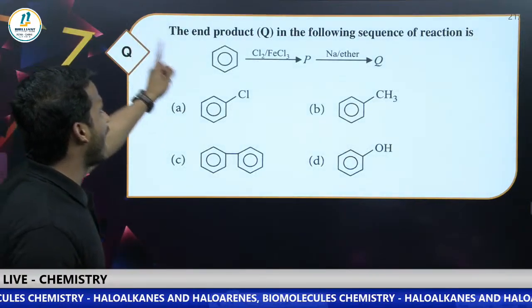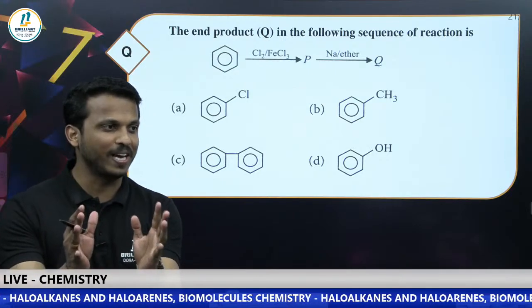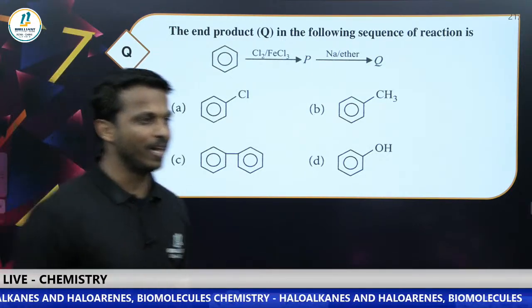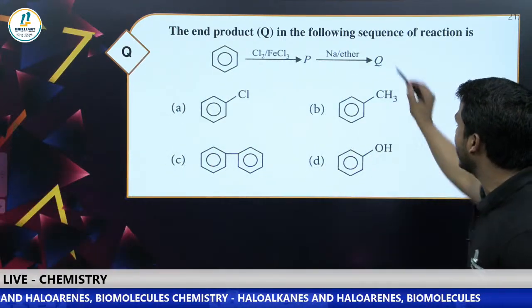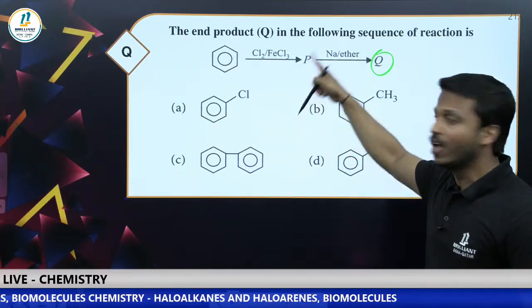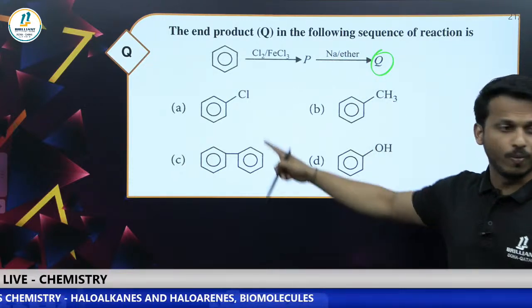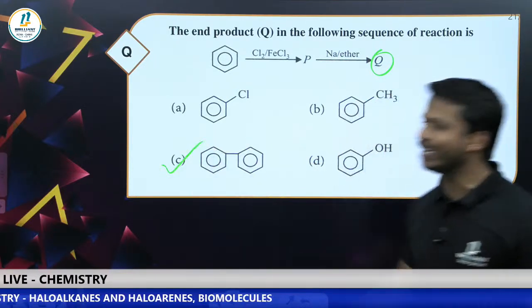Next one, what is the end product in the following sequence of reaction? Same question, but they are given in a different way. Tell me, what is the end product Q in the reaction? Benzene on chlorination, you will get chlorobenzene. Chlorobenzene on reaction with sodium and ether, what will you get? You will get biphenyl. Yes, that is option C.